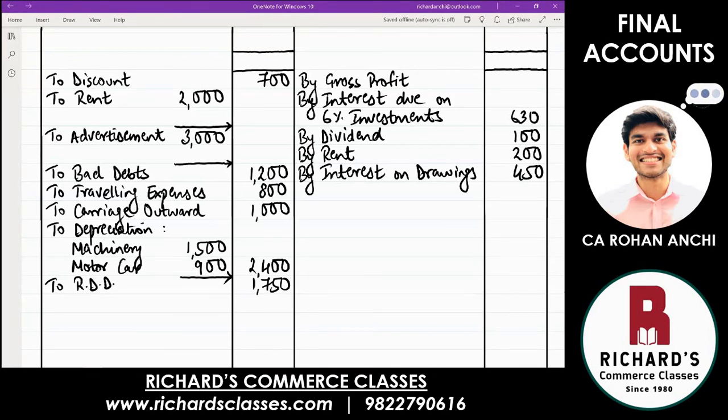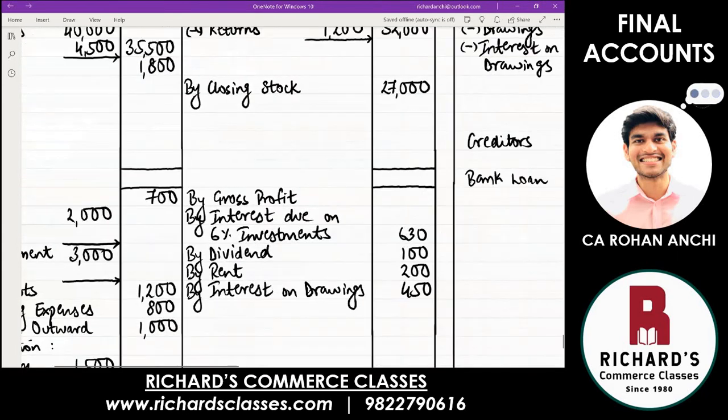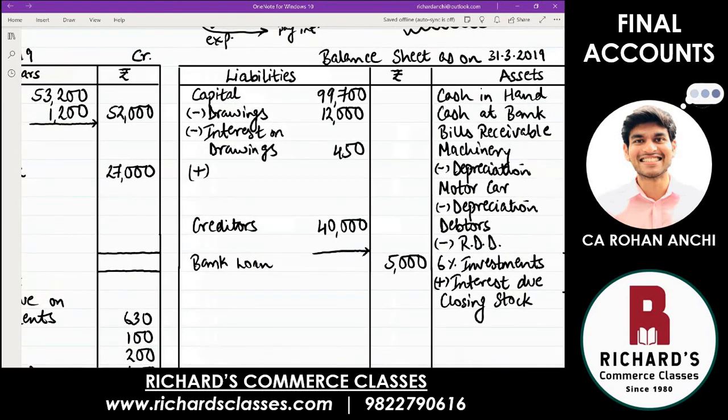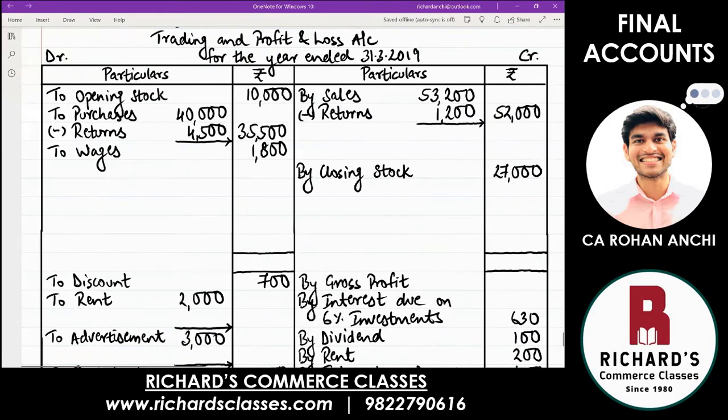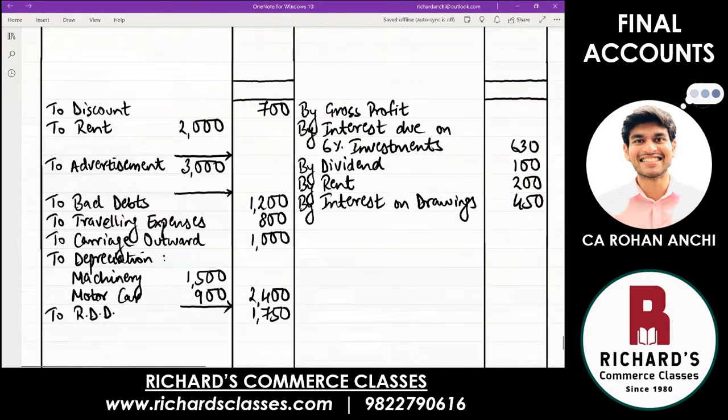This is also the opposite thing we had done in the last problem. Interest on capital was there. That time, what were the two effects? Interest on capital, you had added under capital. Why? Because for him, it is an income. But for the business, it is an expenditure, which is why interest on capital had come on the profit and loss account debit side.